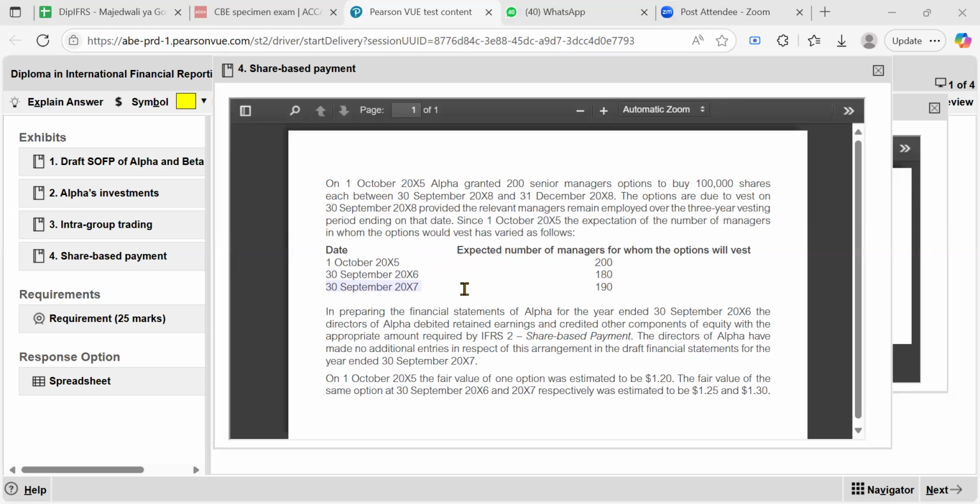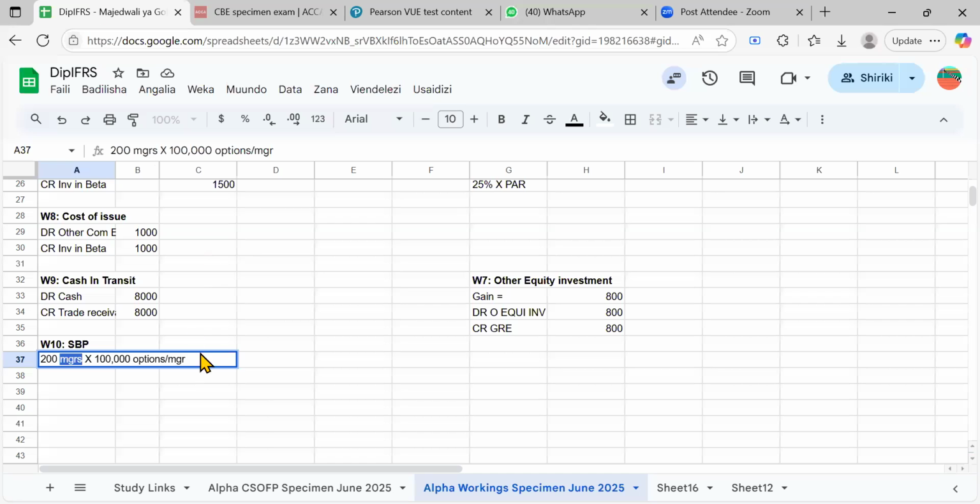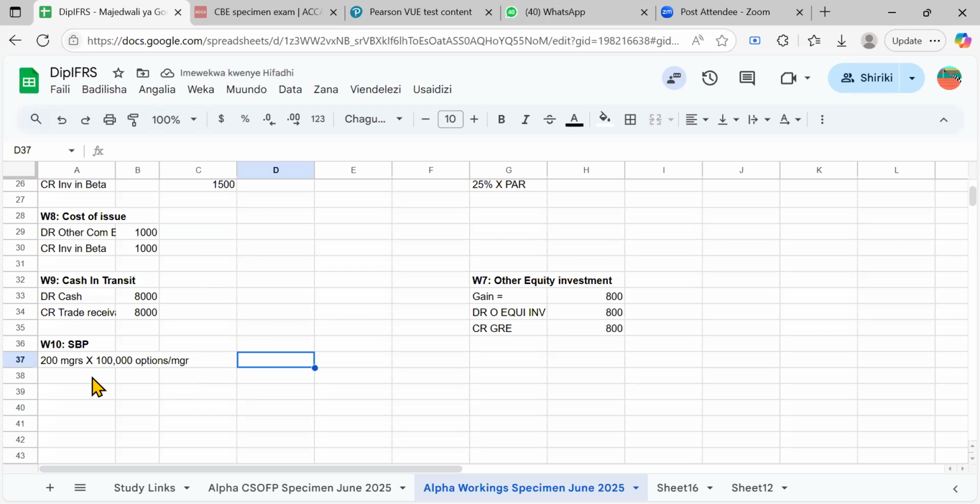But I think they have stopped at 20x7 because this is the year end, right? So this is what you should have done. If you find something like this, it means at the end of year 1, the expected number of managers for whom the options will vest is only 180, not 200, right? So you can picture it and we can say, okay, let's write down here.